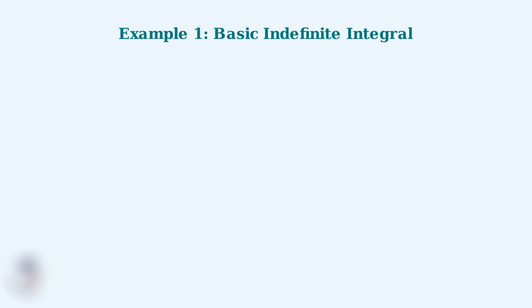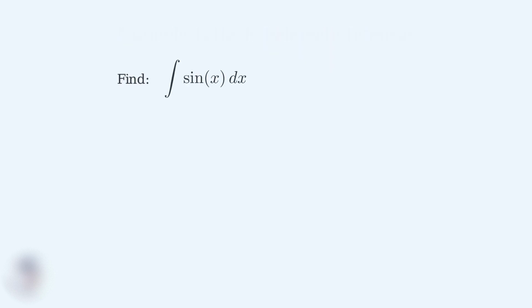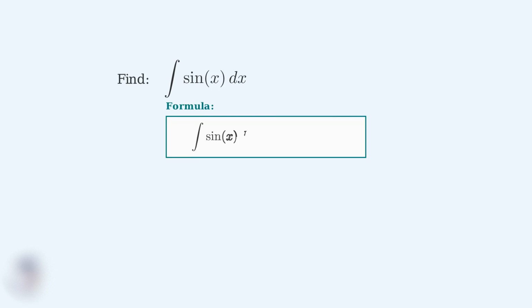Now we're ready to work through our first example. We want to find the indefinite integral of sine of x. Before we solve this, let's recall our integration formula for sine. The integral of sine x with respect to x equals negative cosine x plus the constant of integration. Now let's solve our problem step by step.